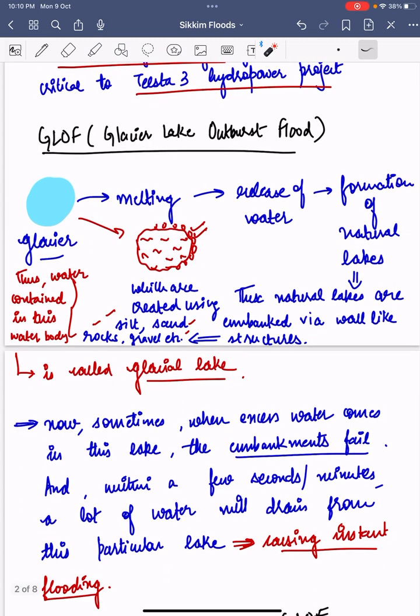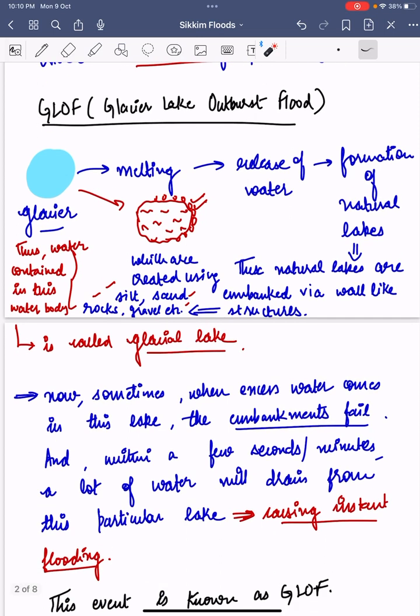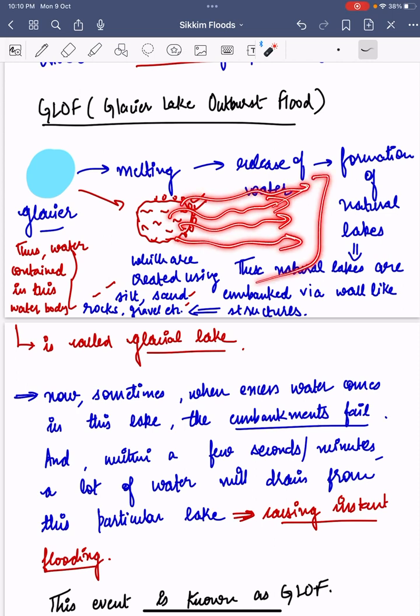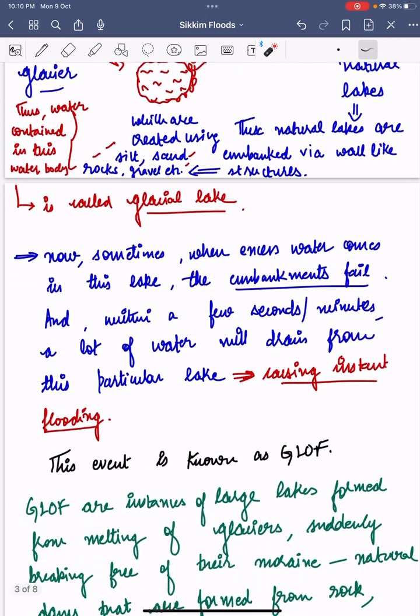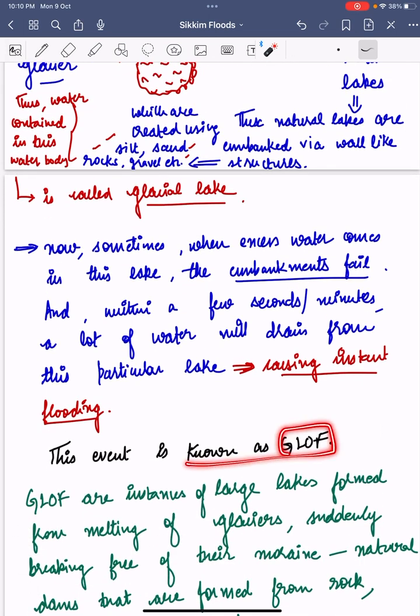Sometimes when excess water comes into this lake due to some reason which we will discuss later, the embankments, that is the rocks, the structures which are holding this water, are unable to hold the excess water, and so the embankments fail. Okay, so within a few seconds or minutes, a lot of water is released from this particular lake without any warning, which results in instant flooding. So this event is known as GLOF.